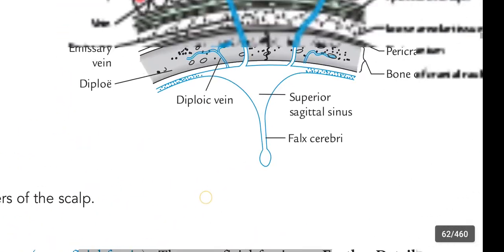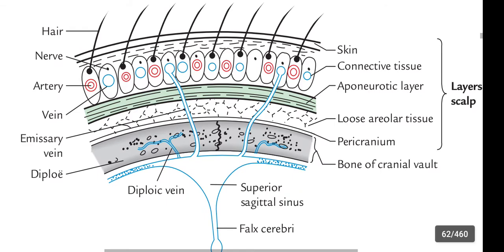Coming to the figure, this is the loose areolar tissue and these are the emissary veins which connect the veins in the connective tissue in the second layer to the intracranial venous sinuses.